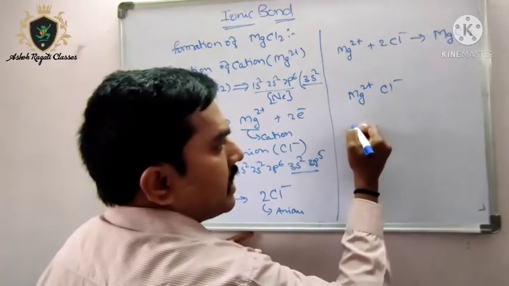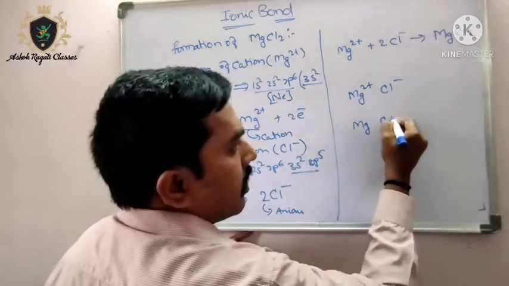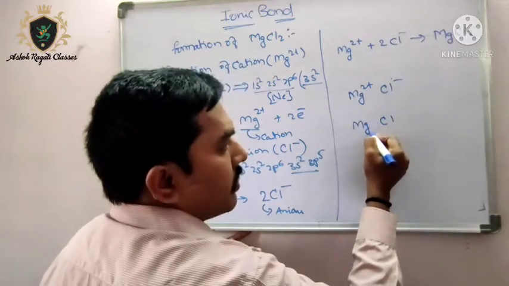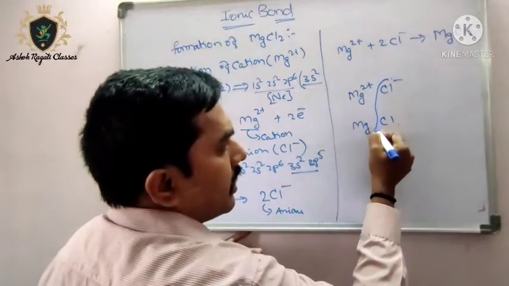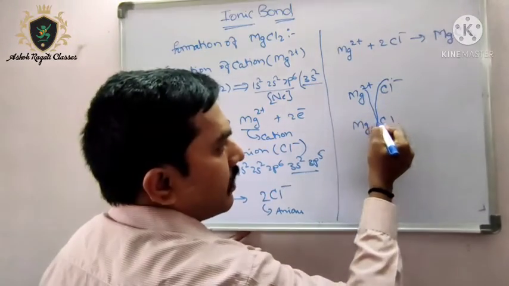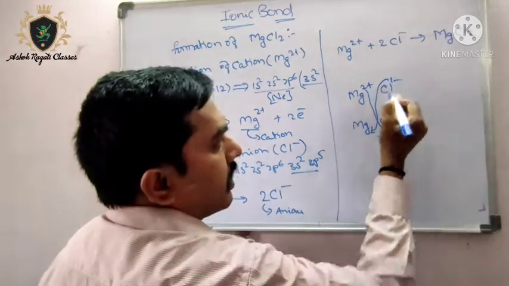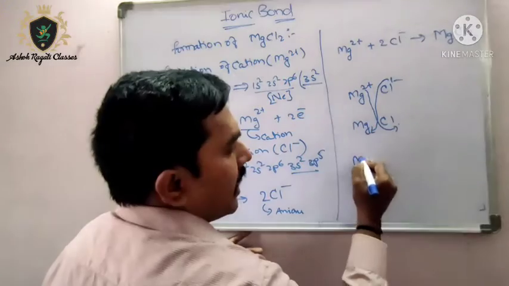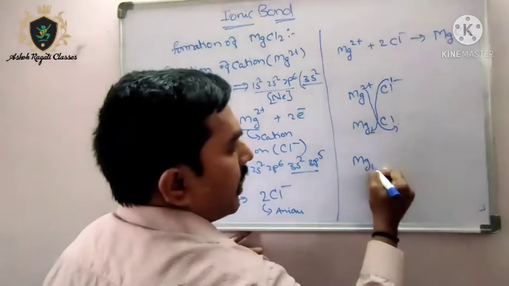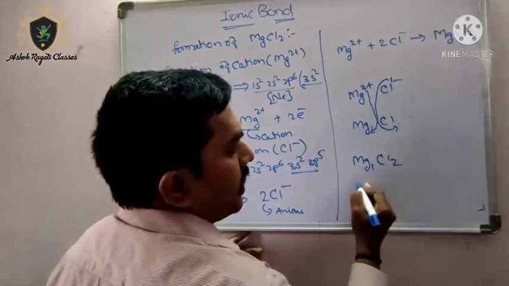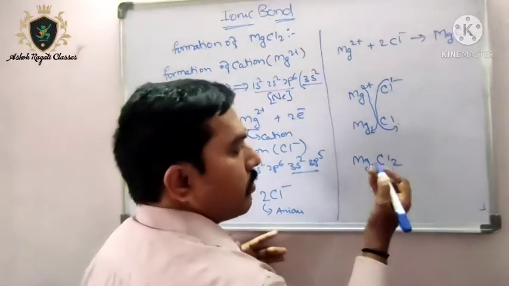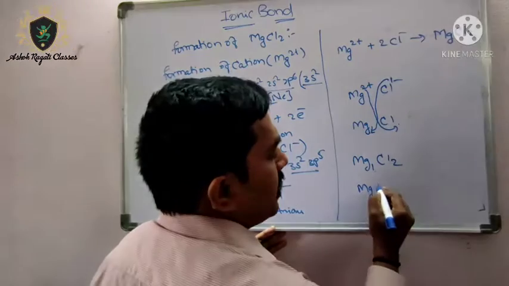Next, exchange the powers. This power will come here and this power will go here. The power on Mg is 1, so Mg gets a 1 and chlorine gets a 2. If it is 1, there is no need to represent it, so you can simply write MgCl2.